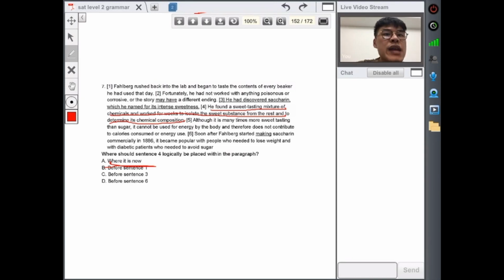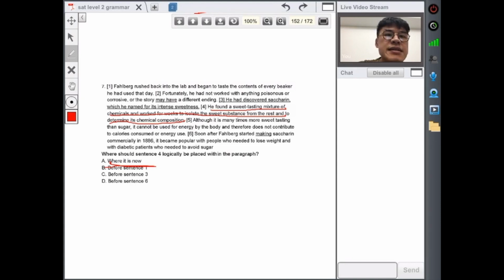Fortunately, he had not worked with any poisonous or corrosive chemicals, or they might have had a different ending. He had discovered saccharin, which was named for its sweetness. He found a sweet tasting mixture of chemicals and worked for weeks to isolate the sweet substance from the rest and determine the chemical composition.